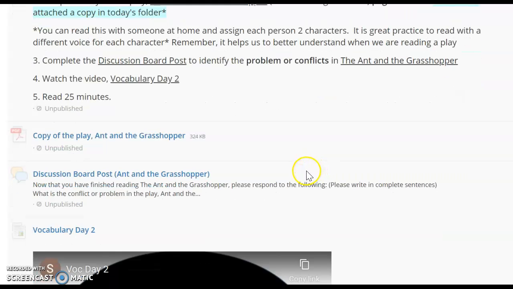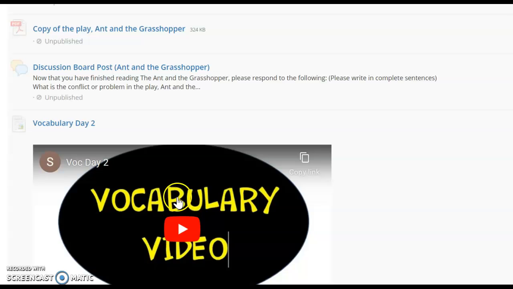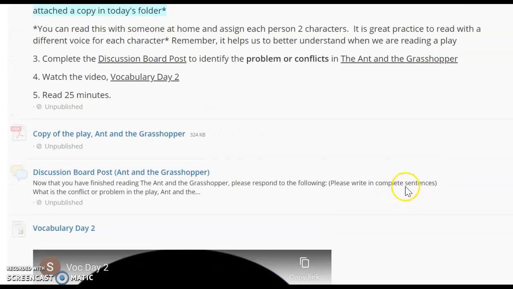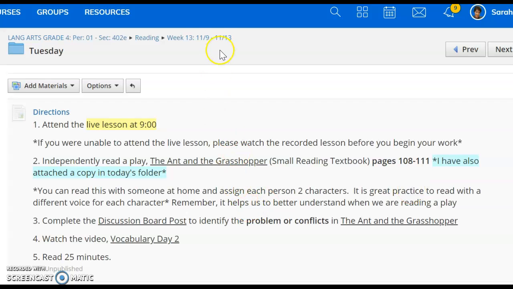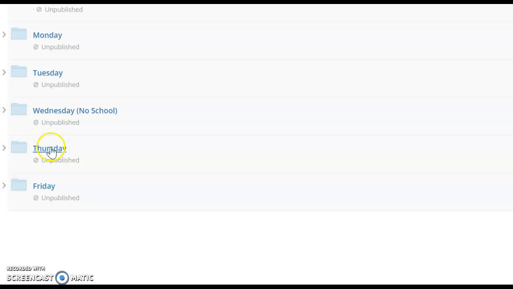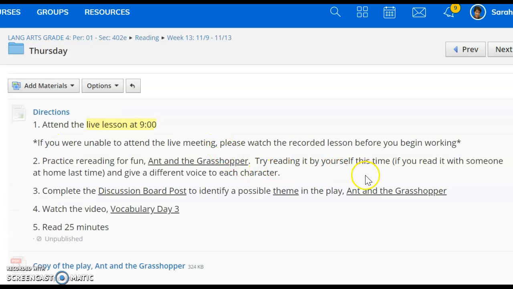After you read the play, you're going to identify the conflict or the problem in The Ant and the Grasshopper using this discussion board. And then you're going to watch the day 2 vocabulary video. After you watch the vocabulary video, we encourage you to read for 25 minutes. Wednesday, we do not have school. That's Veterans Day.